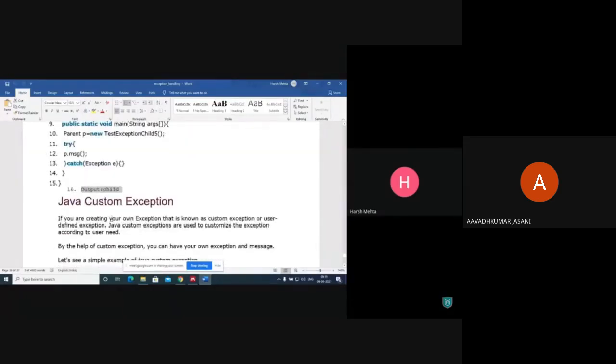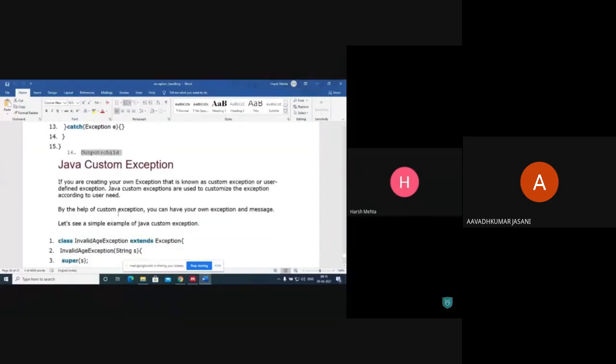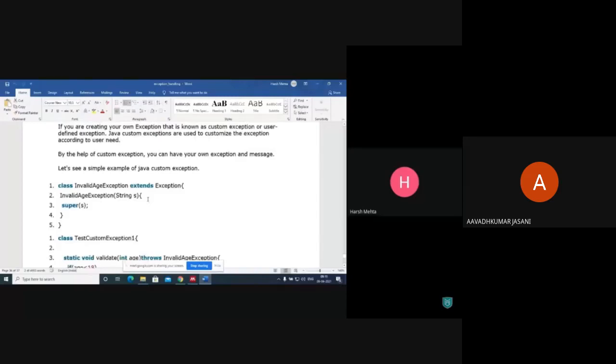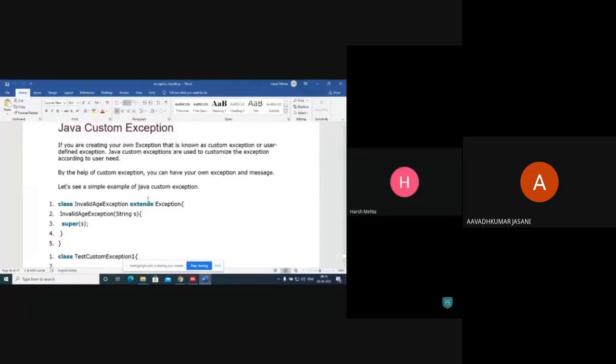Now the last topic, which is custom exceptions. So we are here to create our own exception. That is known as a custom exception. Okay, a user defined exception.